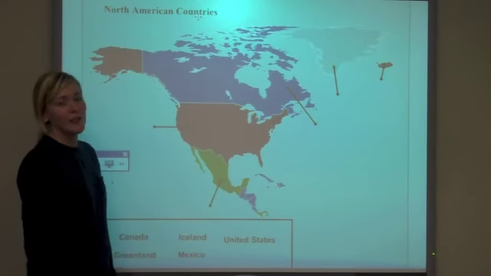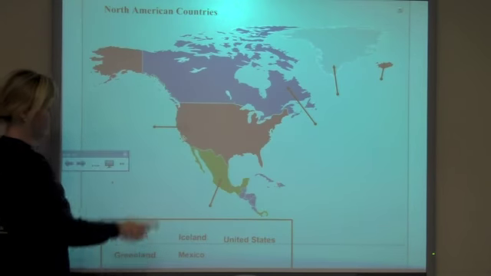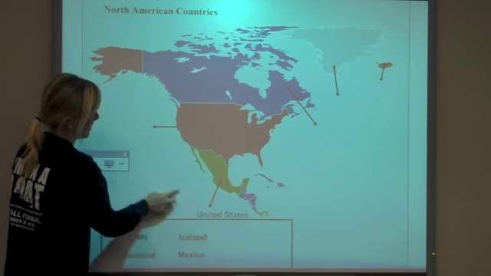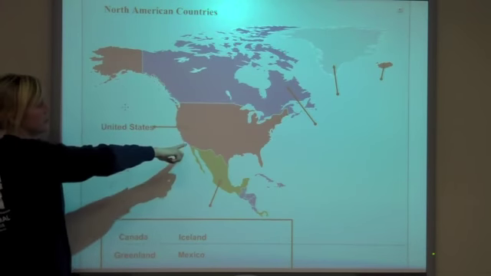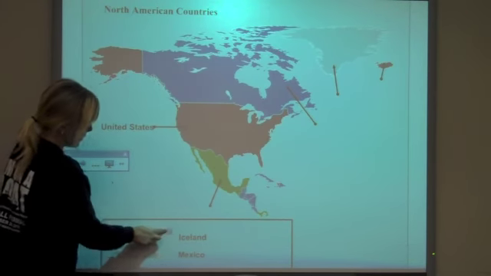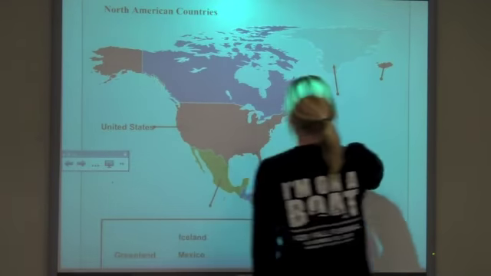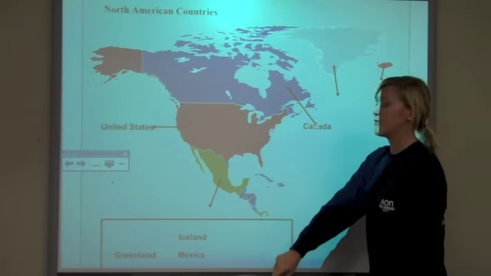Now we are going to learn about the North American countries. Right here in the red we have the United States. This up here is Alaska, which is also included in the United States. In the blue we have the country called Canada. In the green we have Mexico.